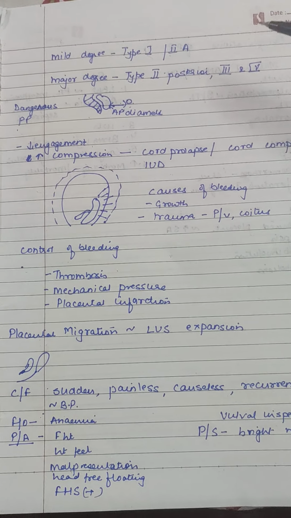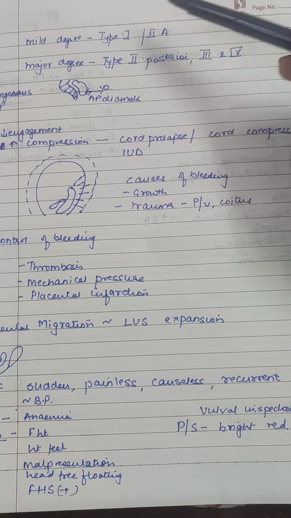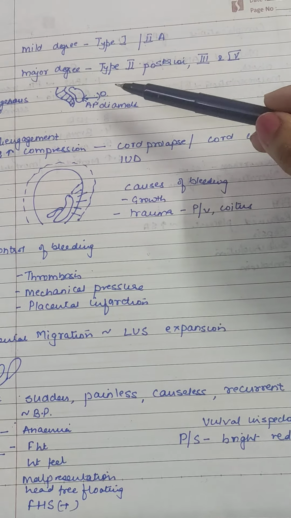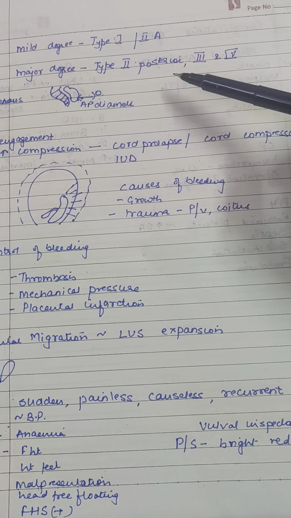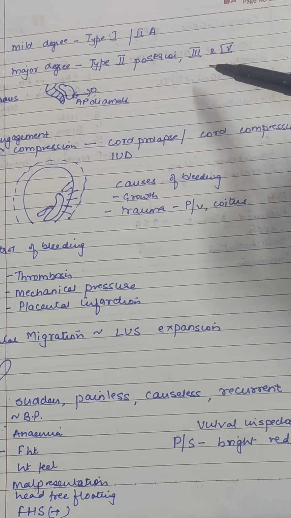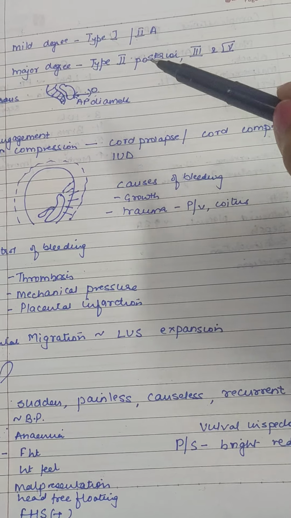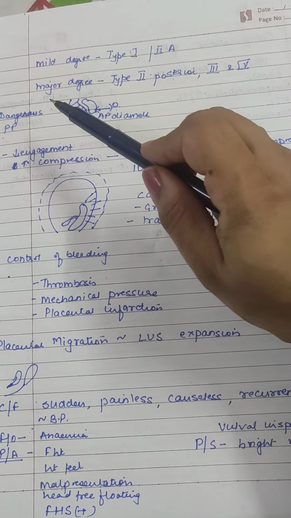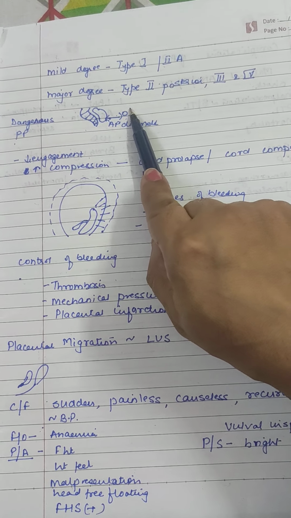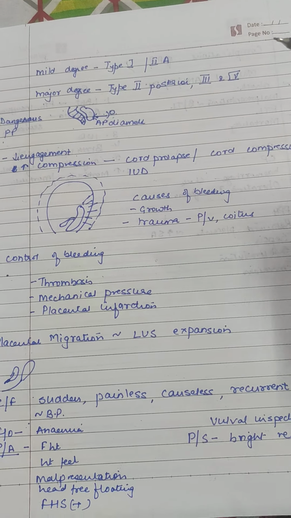So in mild degree, that is type 1, means it is only in the lower segment, and type 2 anterior, A is for anterior. Major degree is type 2 posterior, type 3 and type 4. Here the internal os is partially or completely covered. Now why type 2 posterior? It is just touching the internal os, yet it has been grouped under major degree. Why major degree? Because type 2 posterior is a dangerous placenta previa.